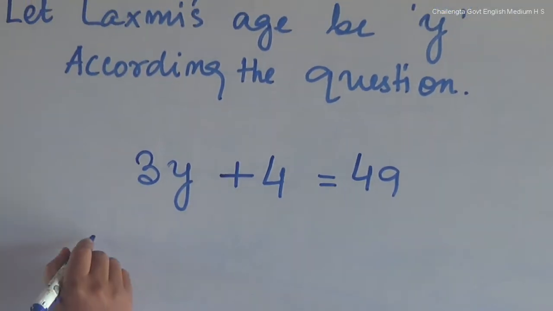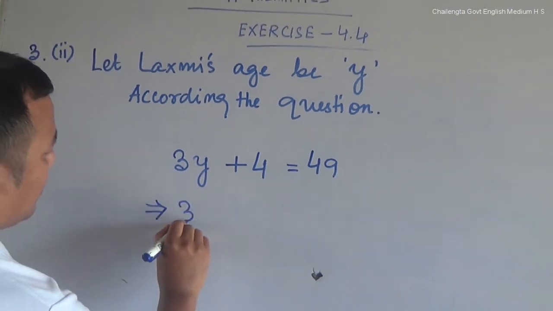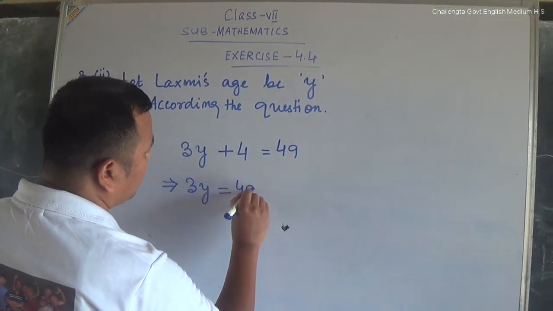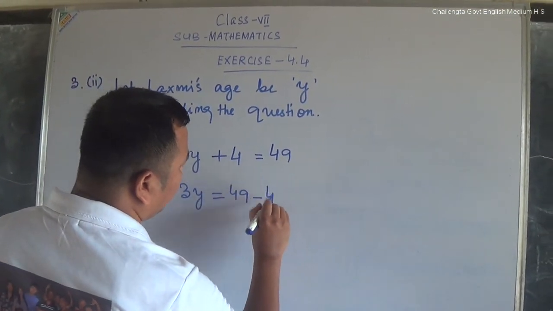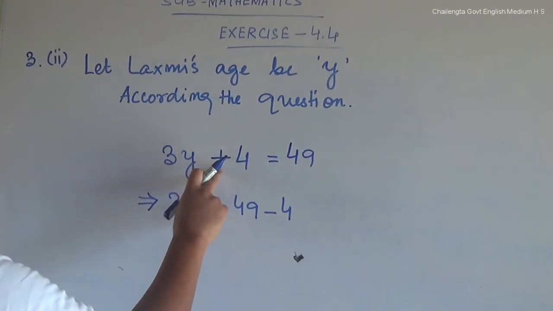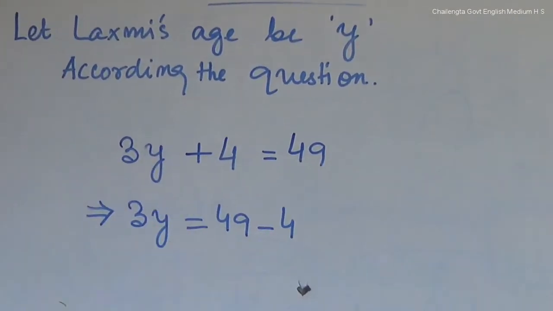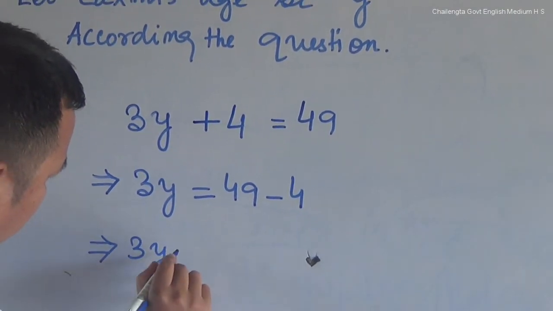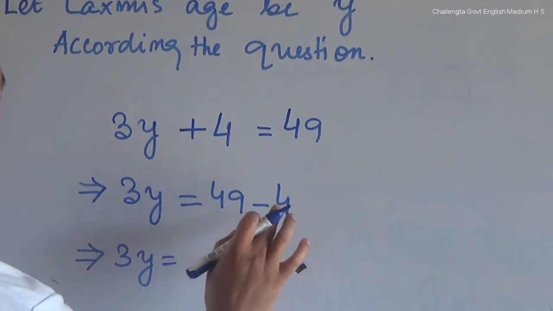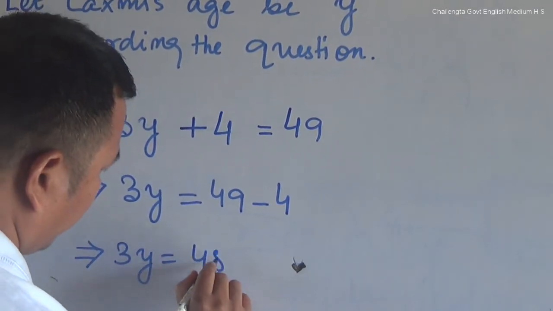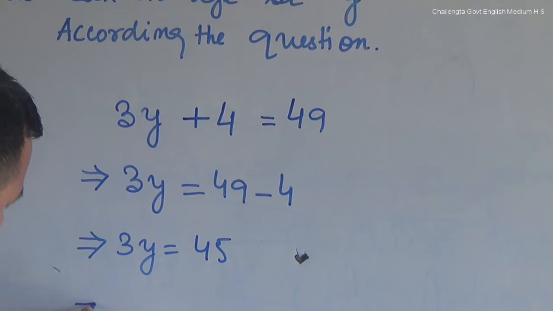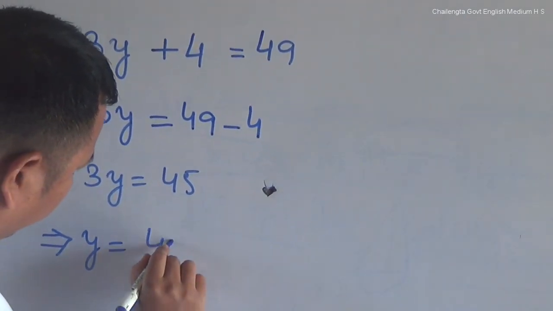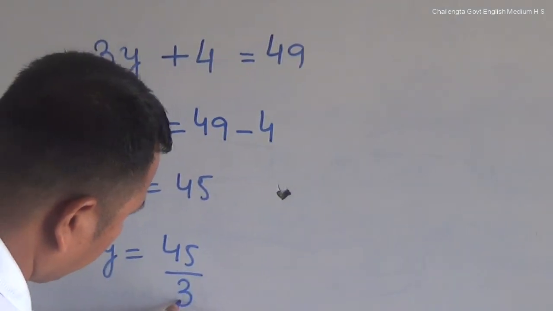Now, let us start again. 3y is equal to 49 minus 4. That is plus sign, if it shifts to the right hand side, it becomes minus. 3y is equal to 49 minus 4, it's 45. Now y is equal to 45 by 3.